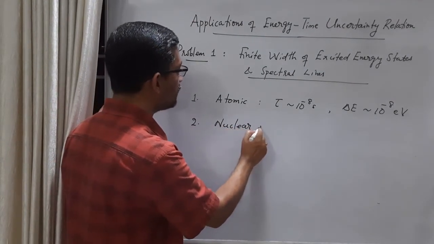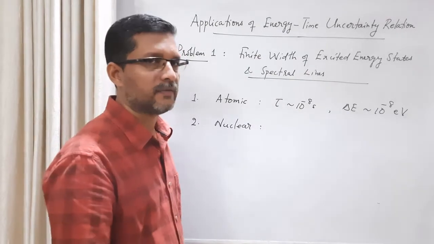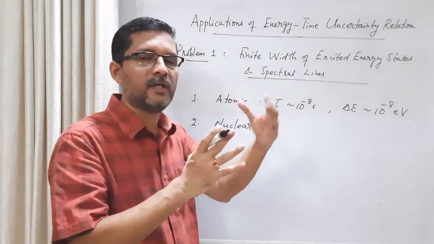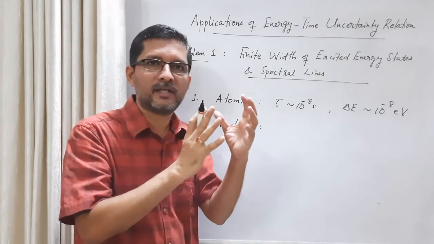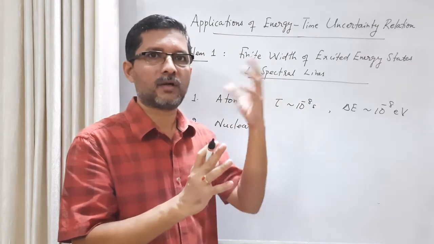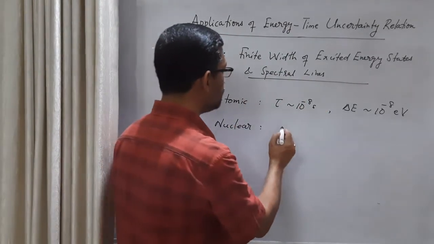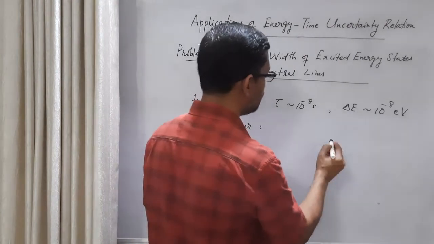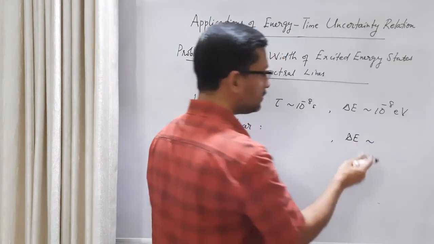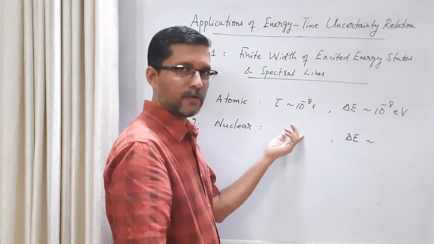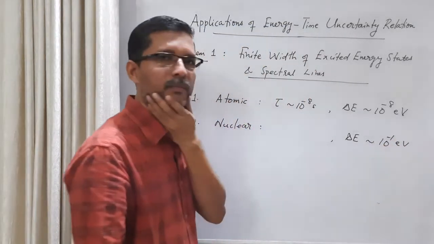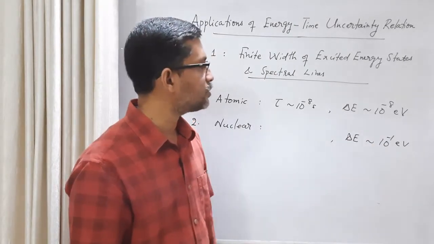In the case of nuclear energy levels, if the intermediate state is an excited state and it remains as an entity for a longer time, we call it a compound nucleus. What we have done there is we calculated delta E from the experimental graph, and then we calculated the lifetime. Delta E was of the order of 10 raised to minus 1 electron volt. I used an example like 0.115, so let us say 10 raised to minus 1 electron volt.